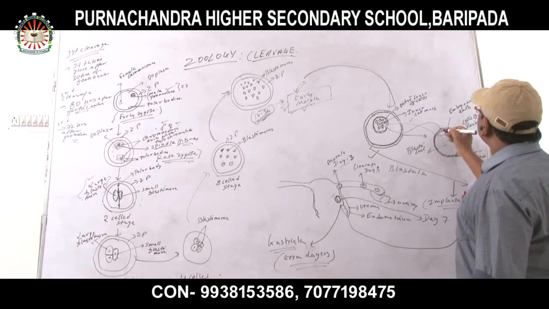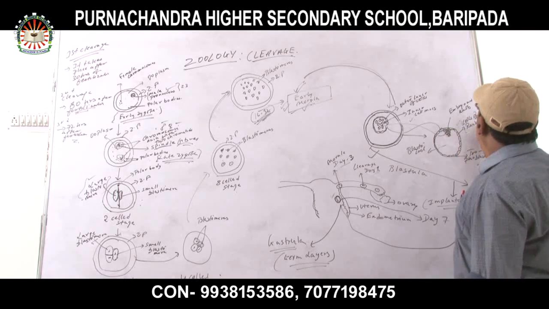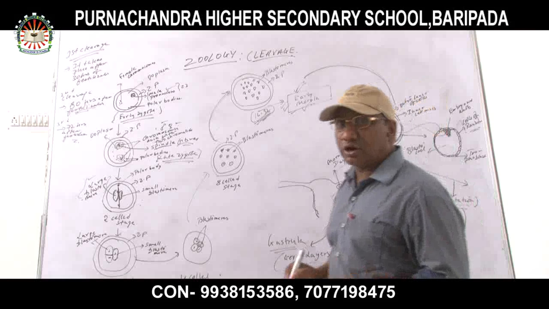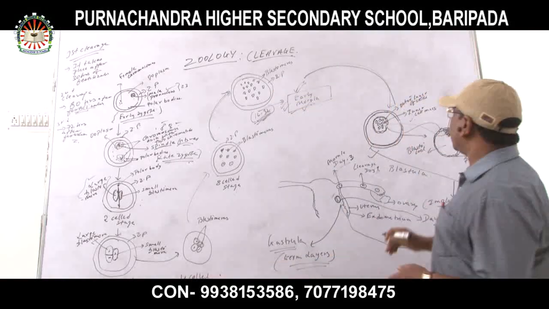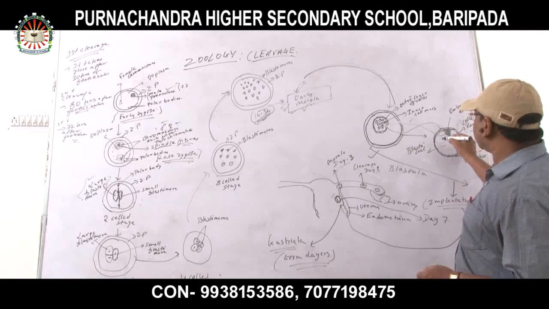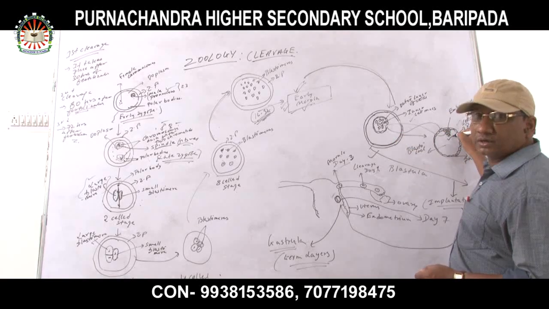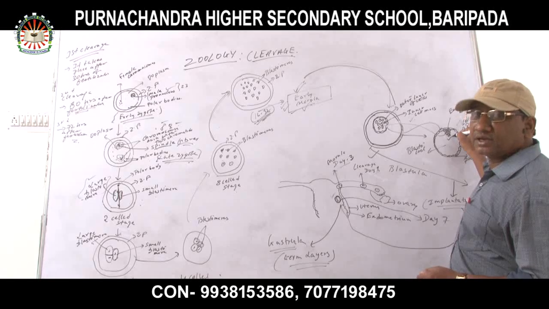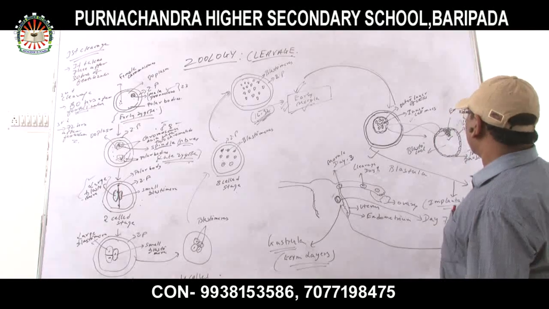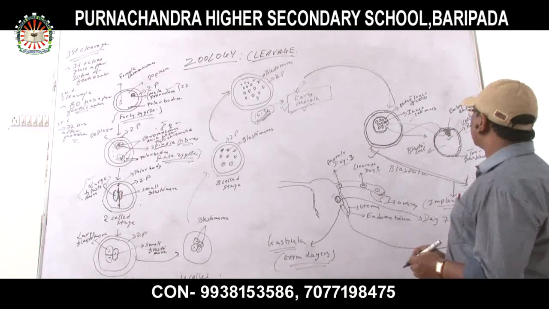Now these cells are modified to form the cells of Rauber. What is it called? Cells of Rauber. The cells of Rauber are the lighter blastomeres which surround the embryonal knob, which is the larger, heavier blastomere. Okay. Now, this stage is called blastula.